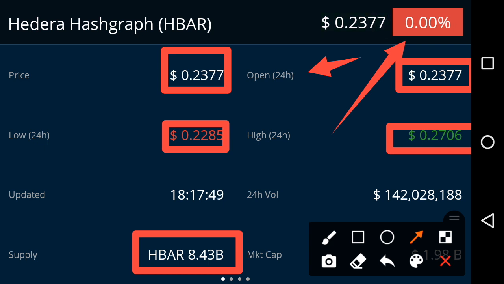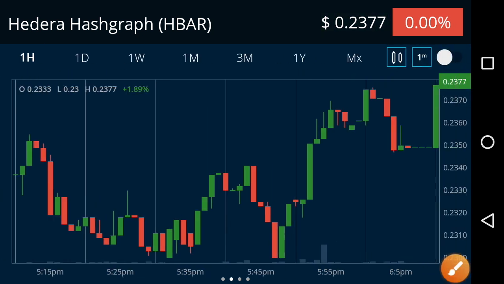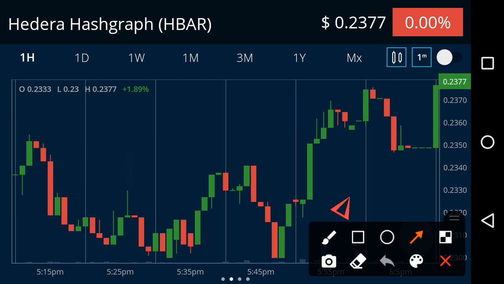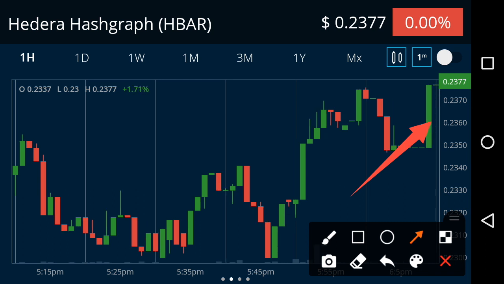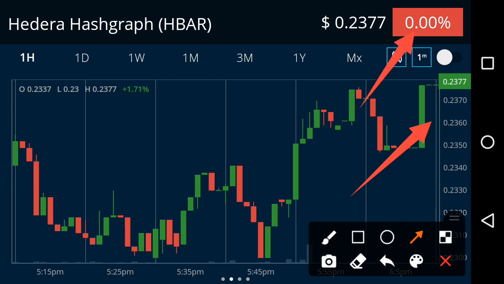And as you know, my prediction about Hedera Hashgraph is 100% positive. As you can see, unbelievable jumps occur. That is the quick jump that occurred in Hedera Hashgraph. Absolutely, I really like this kind of jump. And the price change, you can see here, is zero. So from this time it starts moving upward and the price change will become positive.